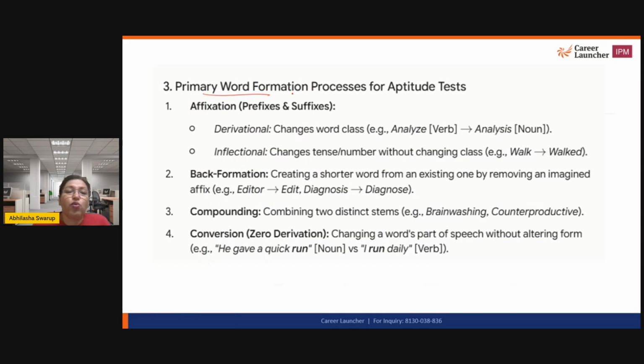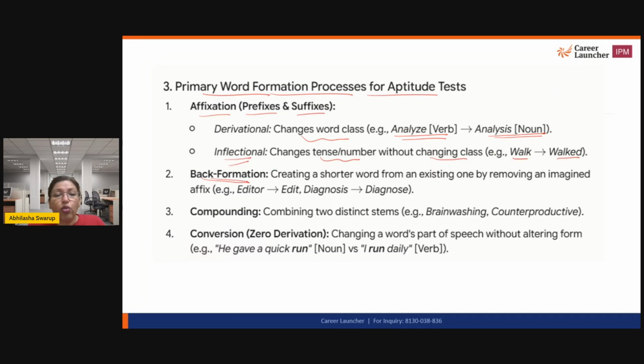Now, a lot of times there are word formation processes that you should understand. For example, affixation, or prefixes and suffixes. When you add a prefix, you change the word class, right? When you change the suffix, you can also change the word class. For example, analyze in the verb form can become analysis in the noun form. Then it can also be inflectional, by changing the tense or number without changing the class. For example, walk can become walked if you add the ed suffix.